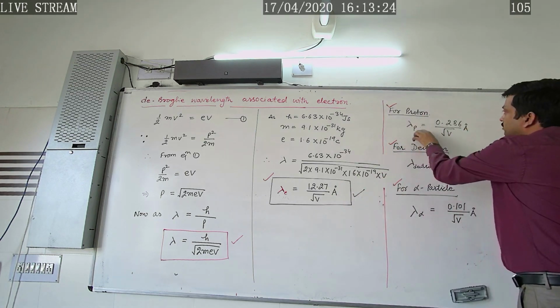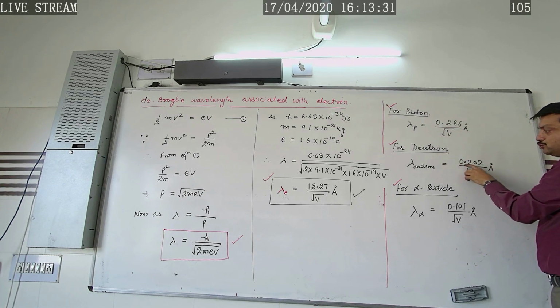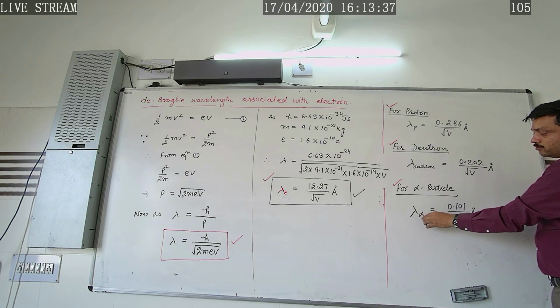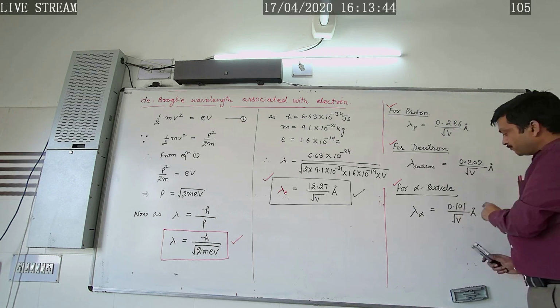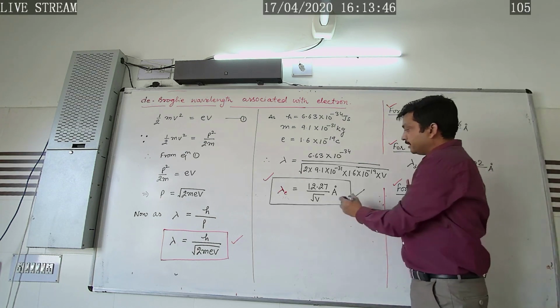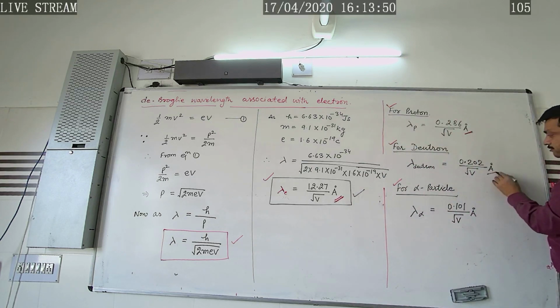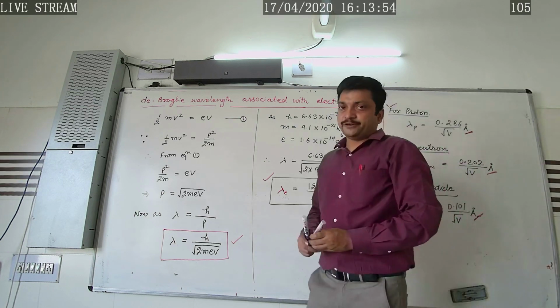And for proton its value will be 0.286 over square root of V angstrom. For deuteron its value will be 0.202 over square root of V angstrom. And for alpha particle, the de Broglie wavelength is 0.101 over square root of V angstrom. What we conclude here is that all the material particles possess a de Broglie wavelength of the order of 10 raised to power minus 10 meter.